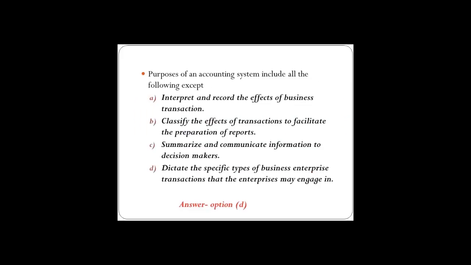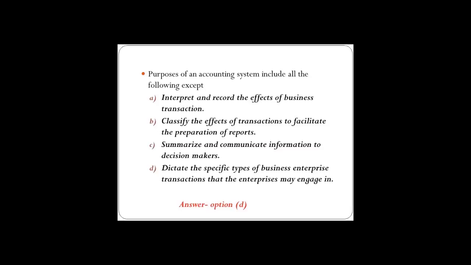The next question is, purposes of an accounting system include all of the following except. So amongst these four, all are the purposes of an accounting system except one. So you have to point out which one is not a purpose of accounting system. A. Interpret and record the effects of business transaction. B. Classify the effects of transaction to facilitate the preparation of reports. C. Summarize and communicate information to decision makers, and D. Dictate the specific types of business enterprise transactions that the enterprise may engage in.